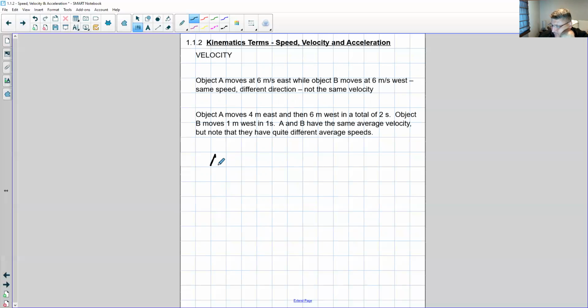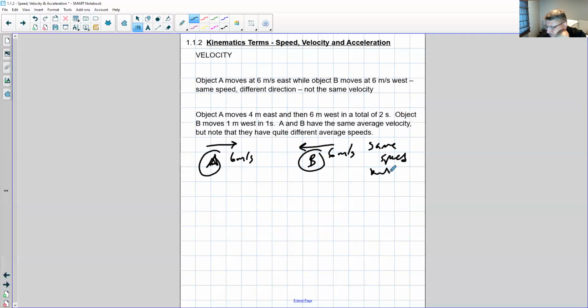So if A is moving east at 6 meters per second, while B is moving west at 6 meters per second, we know they have the same speed, but not velocity. Let me write that a little more clearly. I know it's difficult to read this writing.